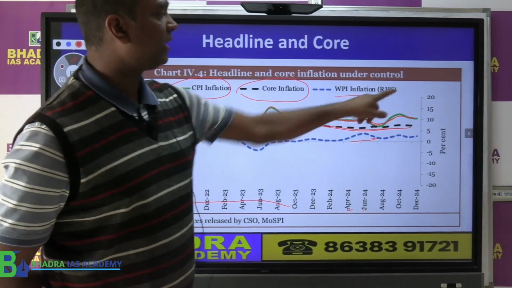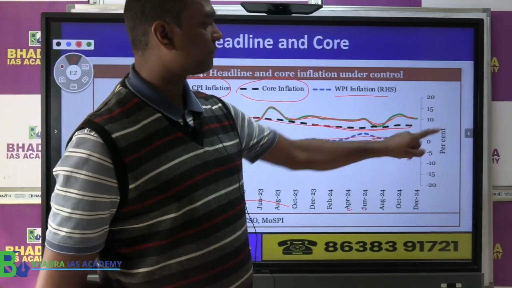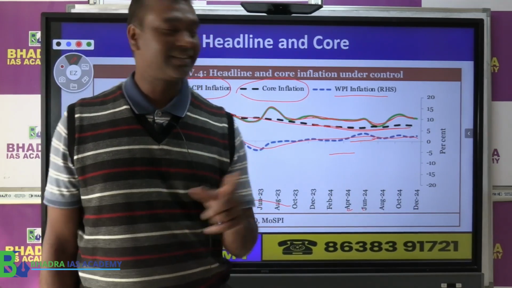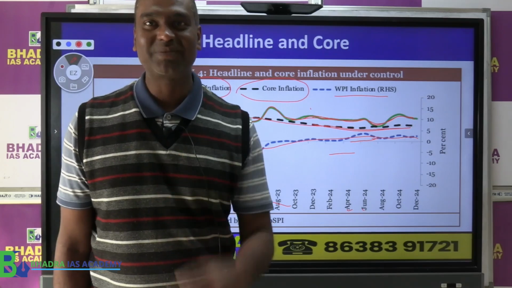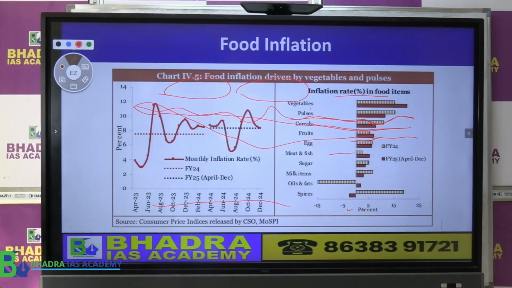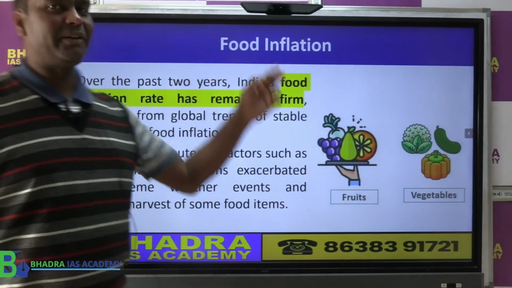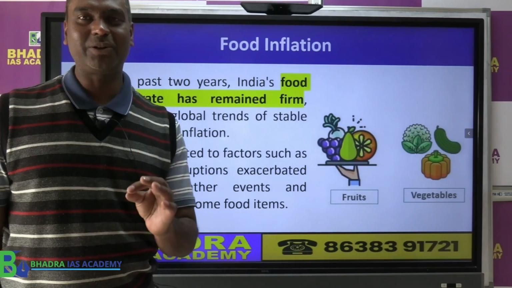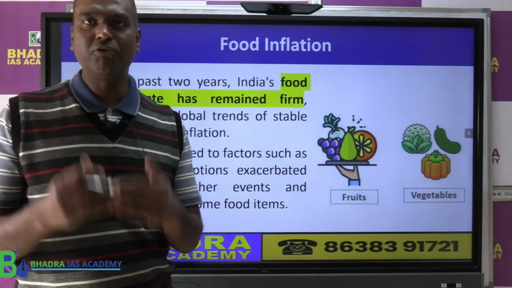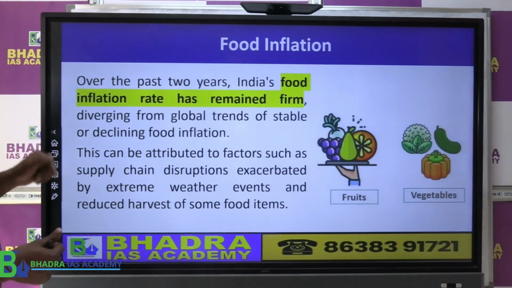This is the WPI inflation. The WPI inflation is going like this. It is lower than the consumer price index. Why? Consumer price index is high because of food items, which create a lot of inflation. So now let's look at here. Coming to why inflation was high in India, according to the Economic Survey, one of the factors for high inflation is the food inflation. So the food items' price began to create more inflation and it affected the overall inflation.